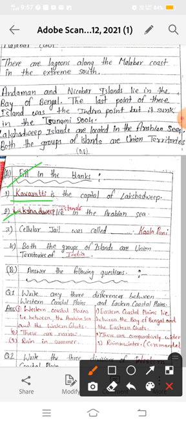Now see, Cellular Jail was called Kala Pani. As I explained to you, during the British rule, Indian prisoners were kept in the Cellular Jail in the Andamans, and it is known as Kala Pani. So right here, Kala Pani. Now fourth, both the groups of islands are union territories of India. Both the groups of islands are our union territories. So right here, India.